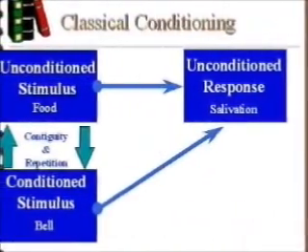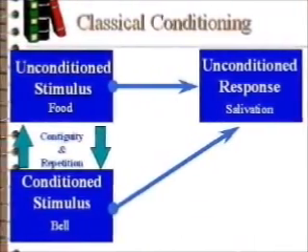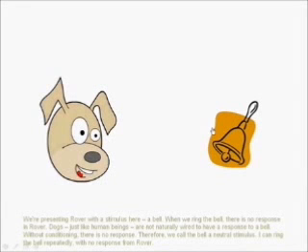Pavlov developed a procedure that enabled him to study the digestive processes of animals over long periods of time. This is an example of classical conditioning. We're presenting Rover with a stimulus here, a bell. When we ring the bell, there's no response in Rover.